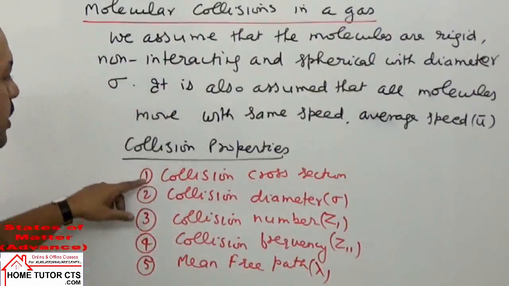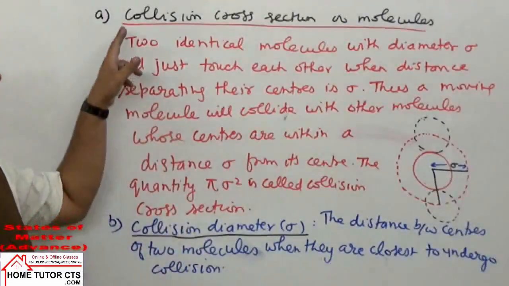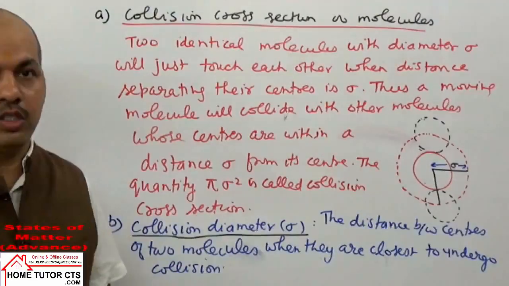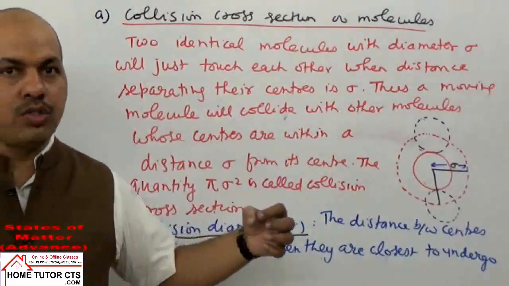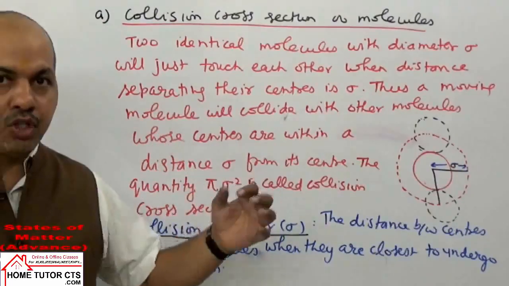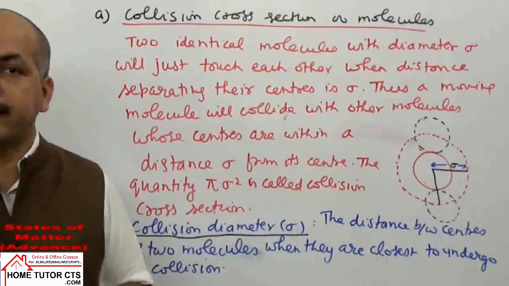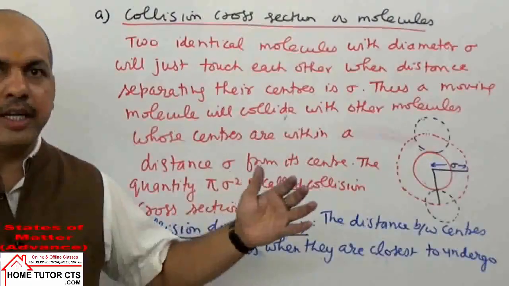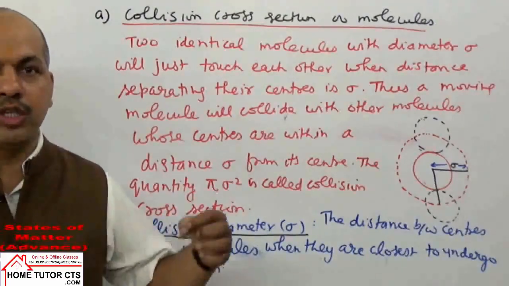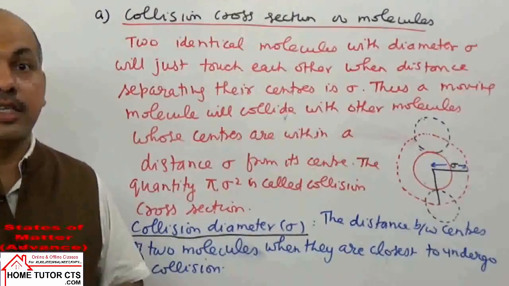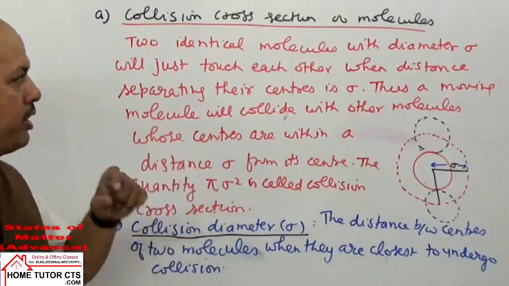Let us take the first property among them, collision cross section of molecules. We are having molecules colliding. Actually, when they are approaching very close to each other, outermost shell electrons start repelling. But you can take when they are at the closest possible distance. When we have two molecules which are closest possible, at that time the distance between the centers of the two can be taken as sigma. That is called the collision diameter.